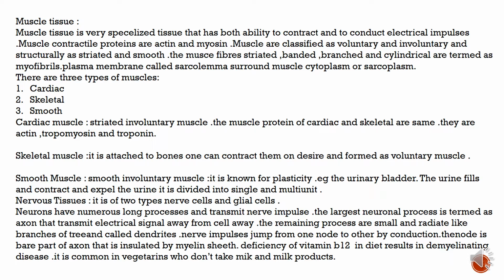Smooth muscles are involuntary muscles. This property is also known as plasticity. For example, in the urinary bladder, the urine fills up and the muscle contracts and expels the urine. Smooth muscle is divided into single-unit and multi-unit.